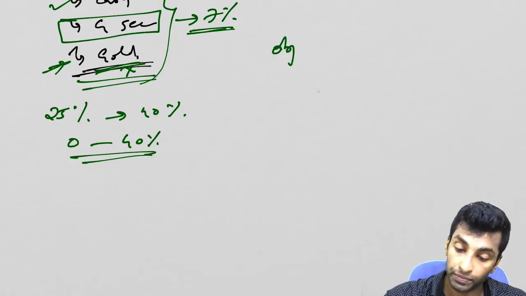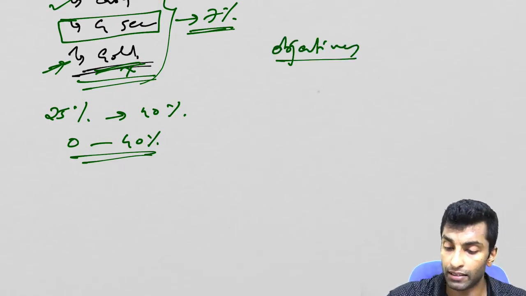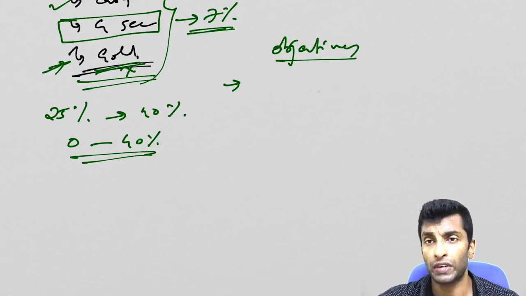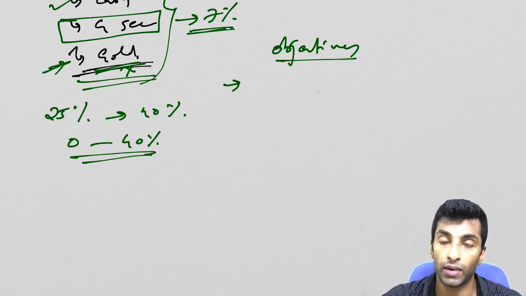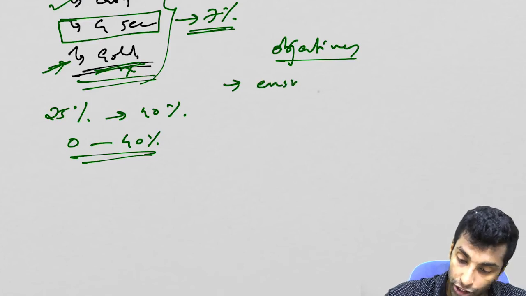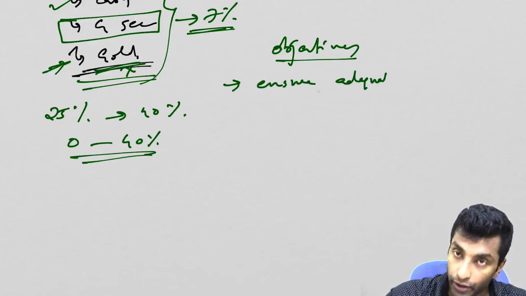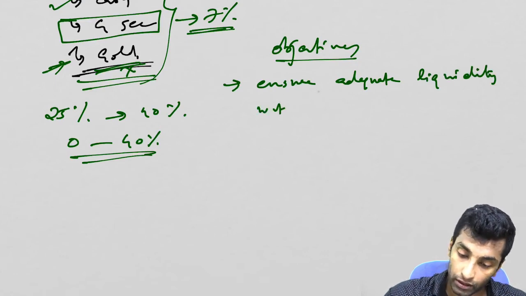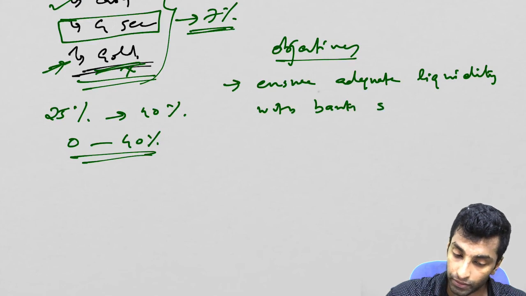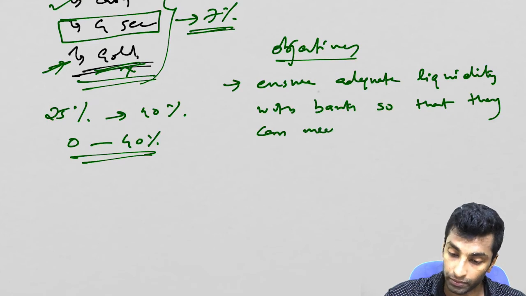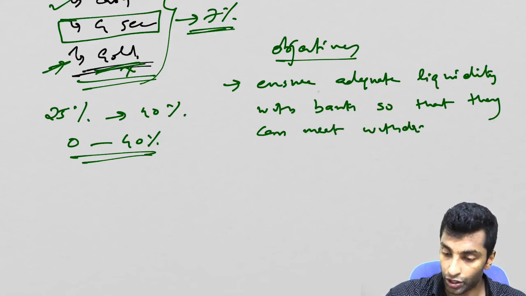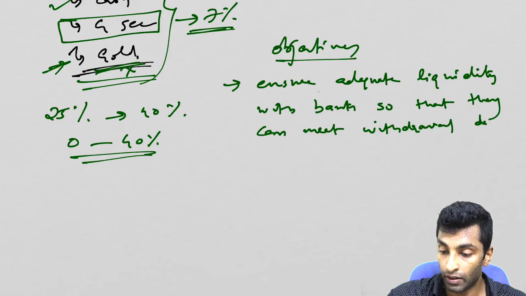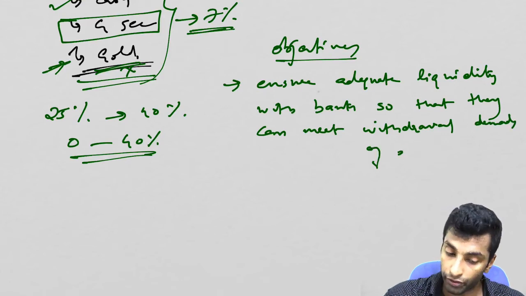Now, what is the objective? You can see it is kept with banks in most liquid form. So in case of exigencies, you don't want to compromise with the depositors. Okay, so the objective is to ensure adequate liquidity with banks so that they can meet withdrawal demands of depositors.